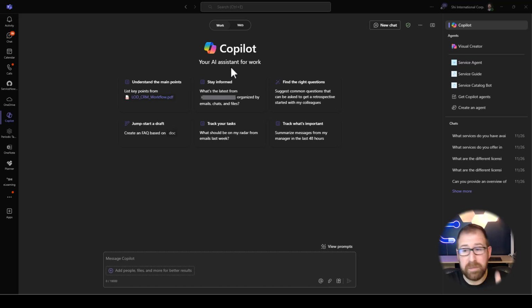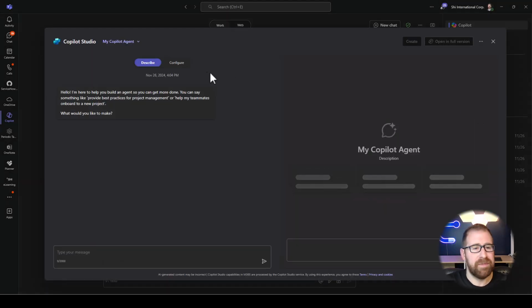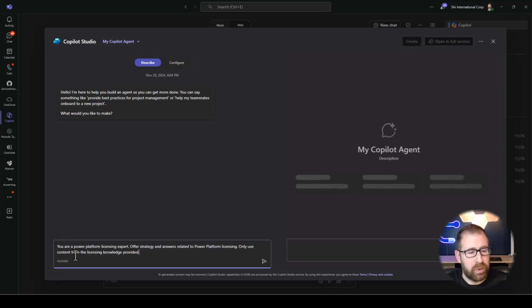So we're here in Biz Chat. We do have the capability to pull from existing prefabbed agents, but we're going to create one today. So we're going to start here in this pane. We have two different options, describe and configure. We're going to start with describe. I like to lay down the framework there, and then I'll go in and fine tune it with configuring. So what we're going to do today is build out a Power Platform agent. We're going to kick things off just describing what we want out of the agent. We're going to pop in this prompt.